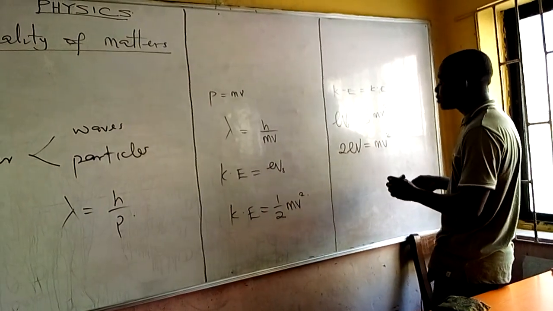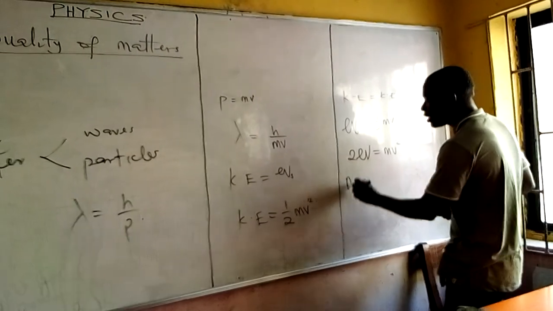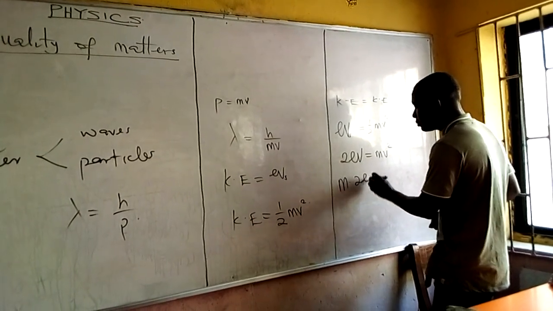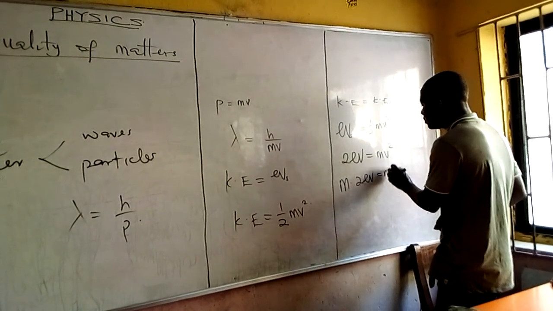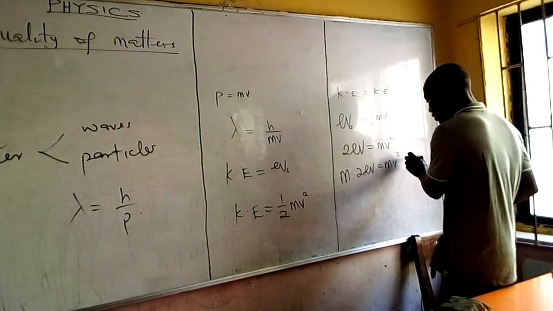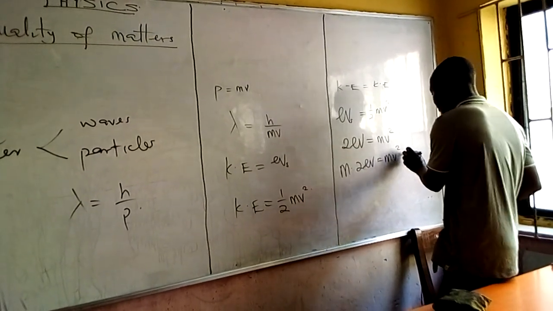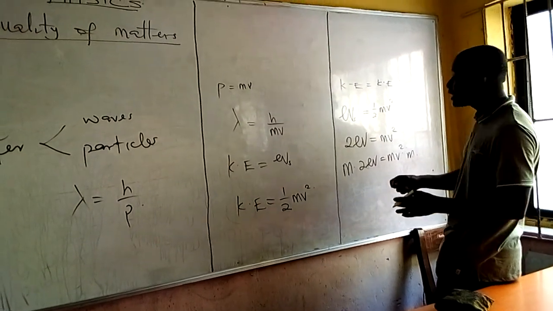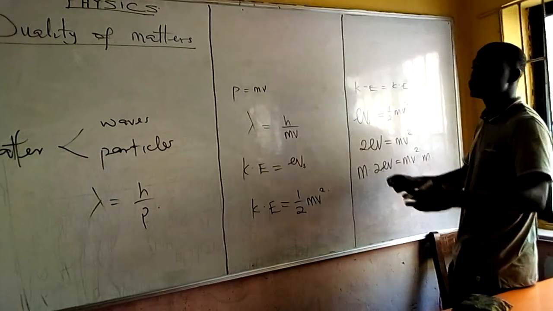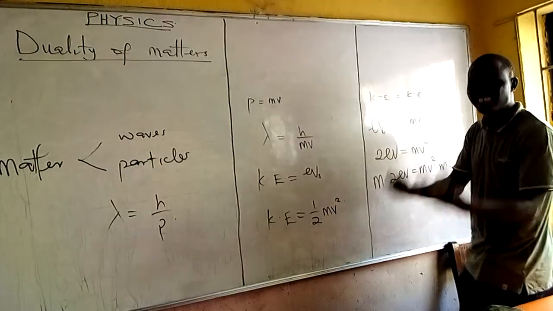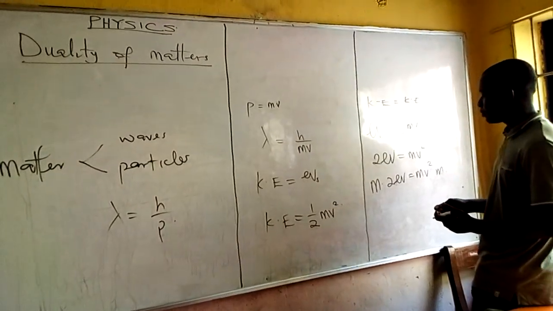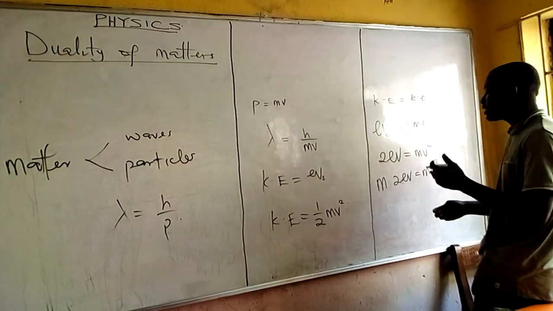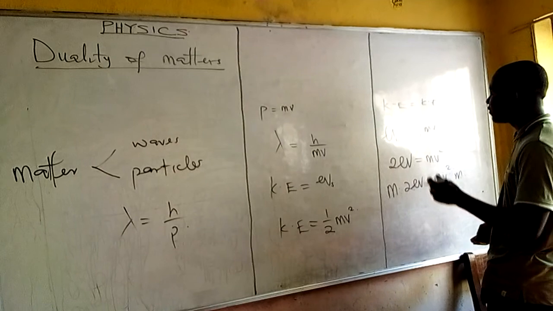So from there, what are you going to have? You multiply both sides by mass. You have m times 2eV equals m times mv squared. We multiply both sides by mass in order to reduce the velocity.